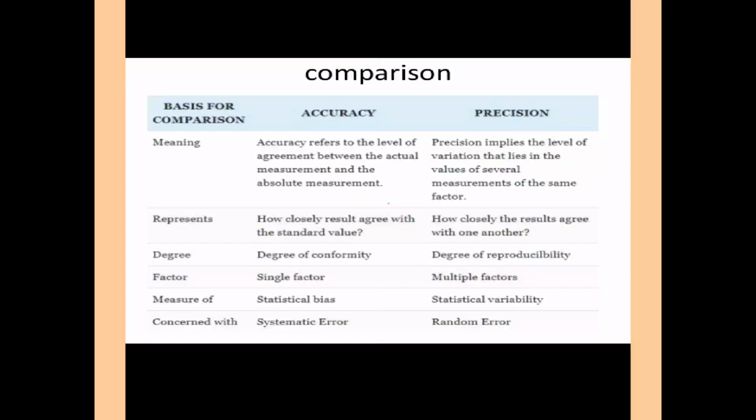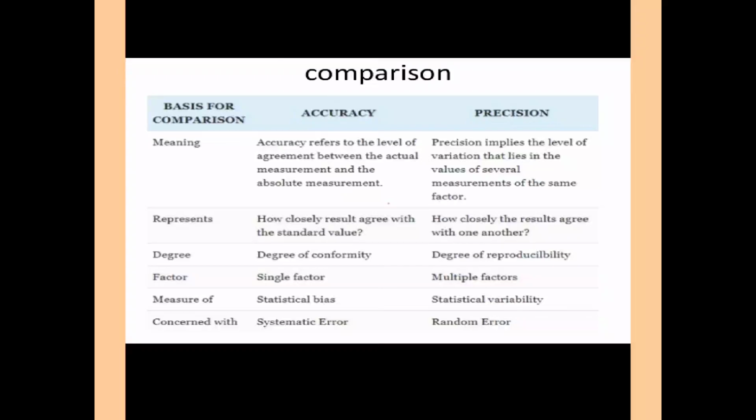And in precision, precision implies the level of variation that lies in the value of several measurements of the same factor, means the repeatability of a measuring process.